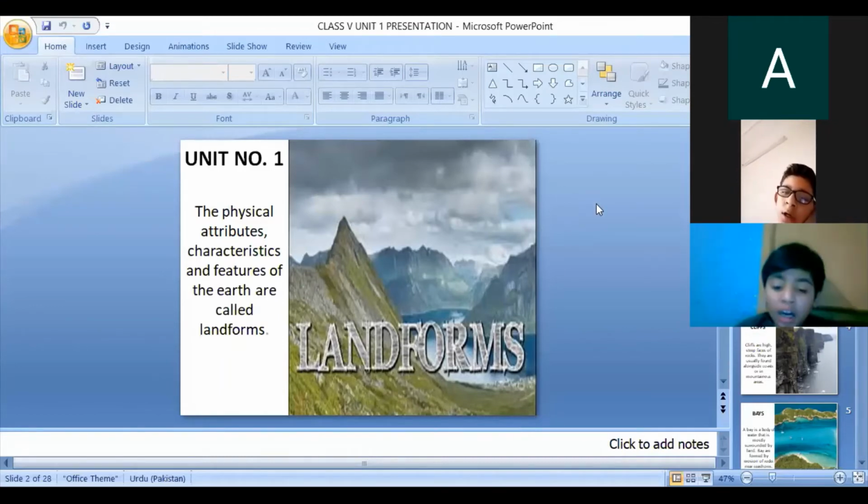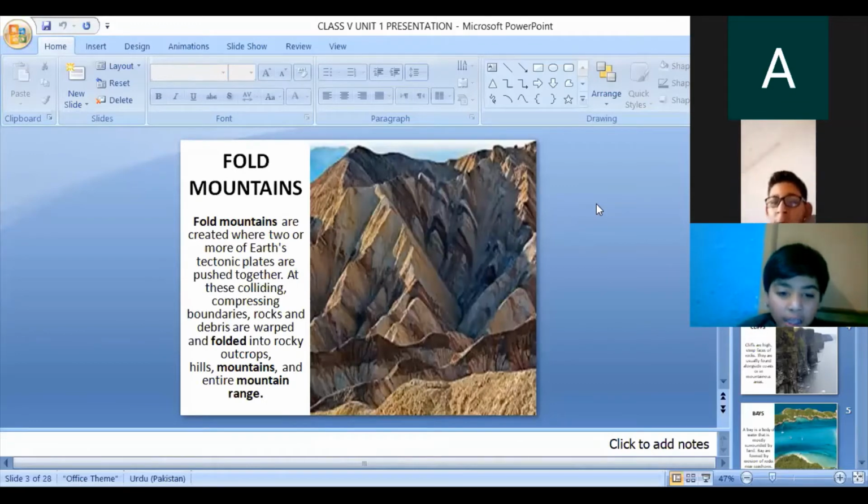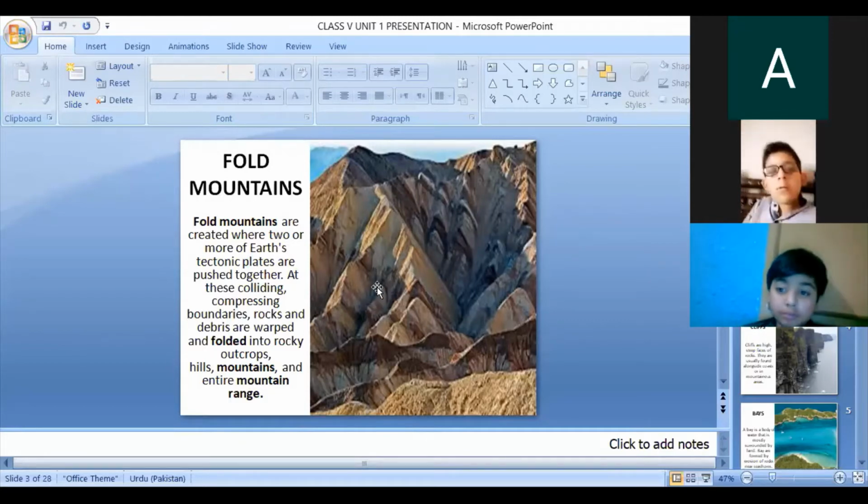Okay. Next, fold mountains. The next heading is fold mountain. You can see the picture of the fold mountains. You can see the layers of the mountains which are given in the picture. Fold mountains are created where two or more earth tectonic plates are pushed together. At these colliding, compressing boundaries, rocks and debris are warped and folded into rocky outcrops, hills, mountains, and entire mountain ranges. You can see these folds, okay? These folds happen over thousands of years. It takes thousands of years to create these folds on the mountain. These mountains are known as the fold mountains.